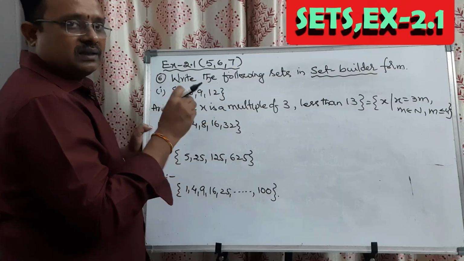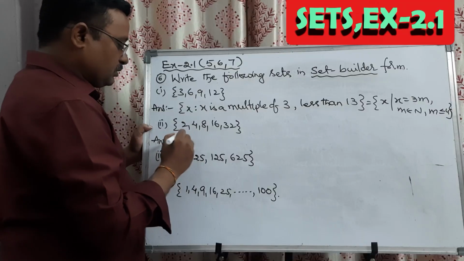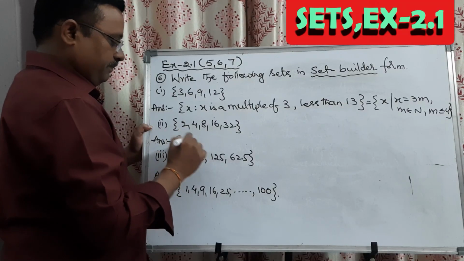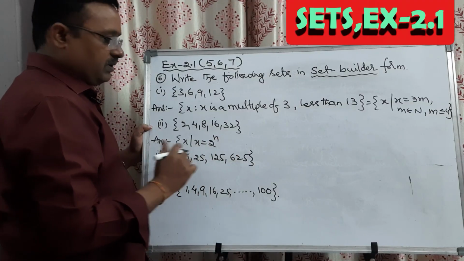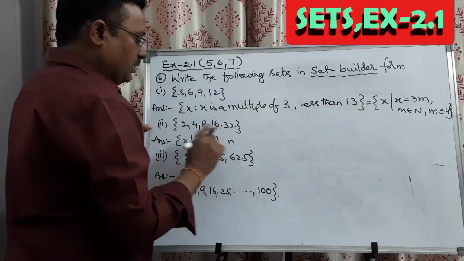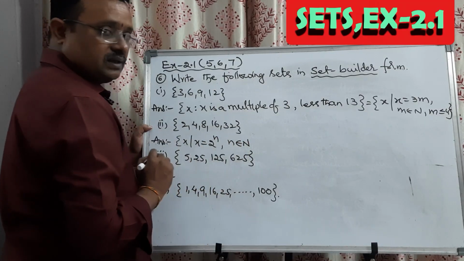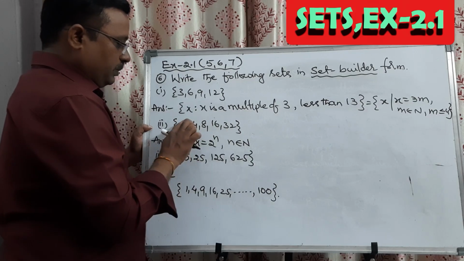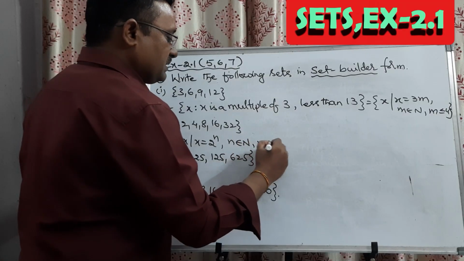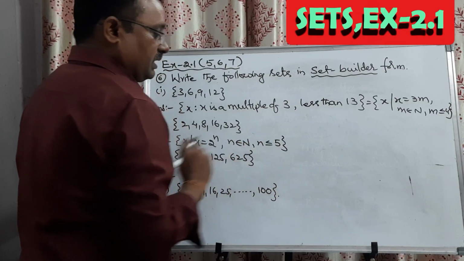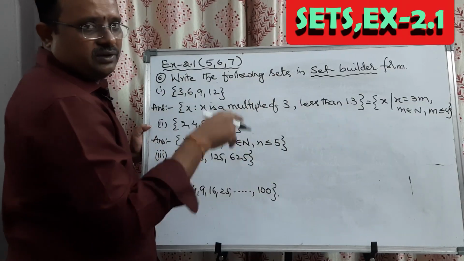So that clear explanation you have to write in set builder form. This is the set of x such that x equals 2 power n. What is that n? It is a natural number up to how many? 2 power 1, 2 power 2, 2 power 3, 2 power 4, 2 power 5, so n less than or equal to 5 you can take, or n less than 6 also you can take.